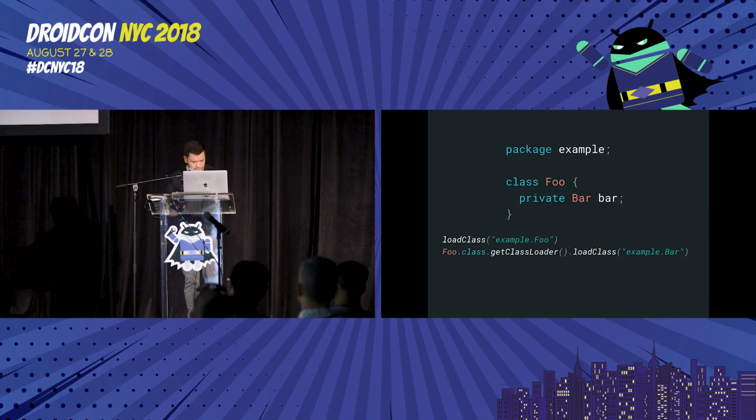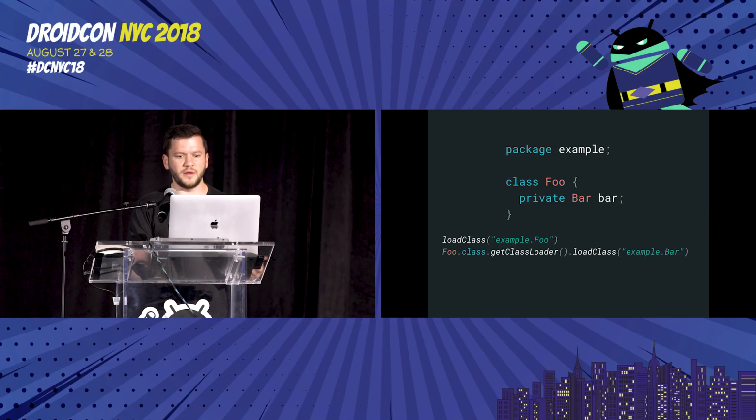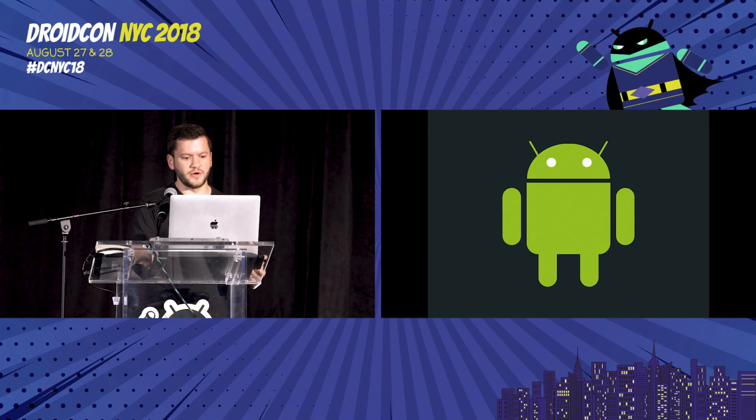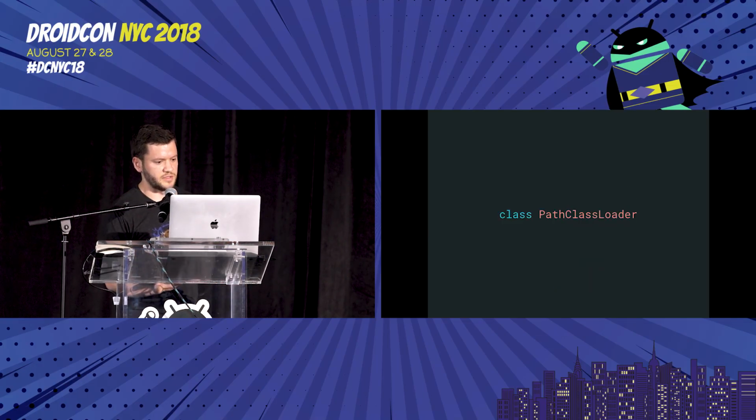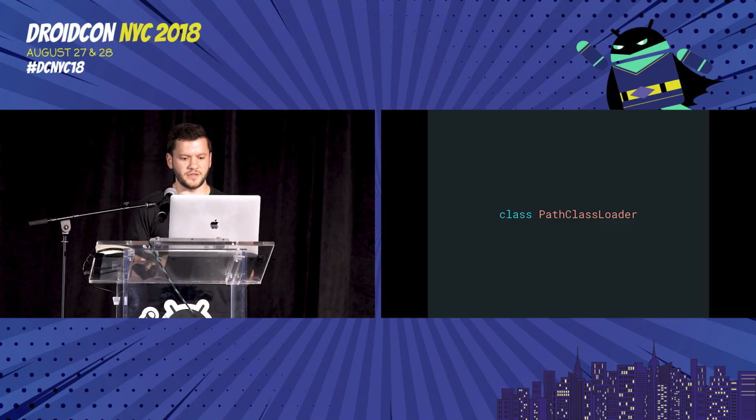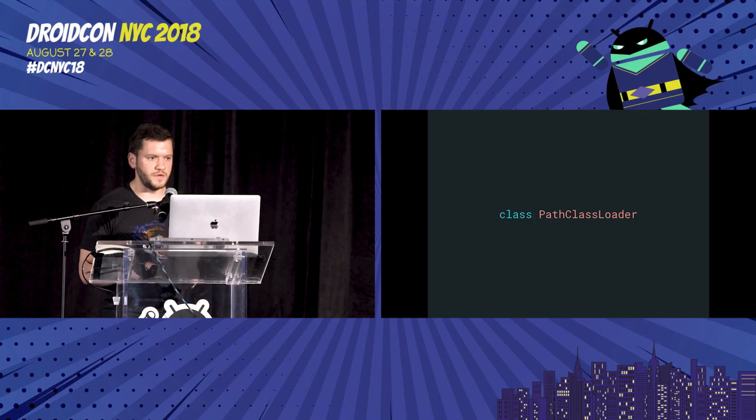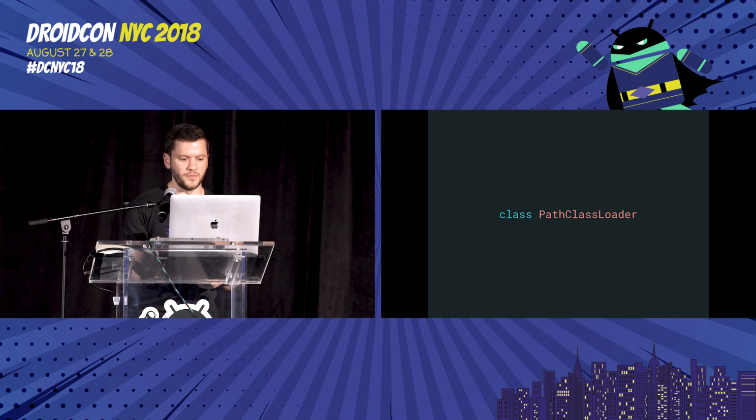And now, what about Android? As we saw earlier, Android doesn't use URLClassLoader. It instead uses a PathClassLoader. Now, PathClassLoader is a simple class loader that accepts a path to a directory of DEX files. This is what's used for the system and application class loaders by default, and it's actually one of a few different kinds of class loaders that are available in the framework.